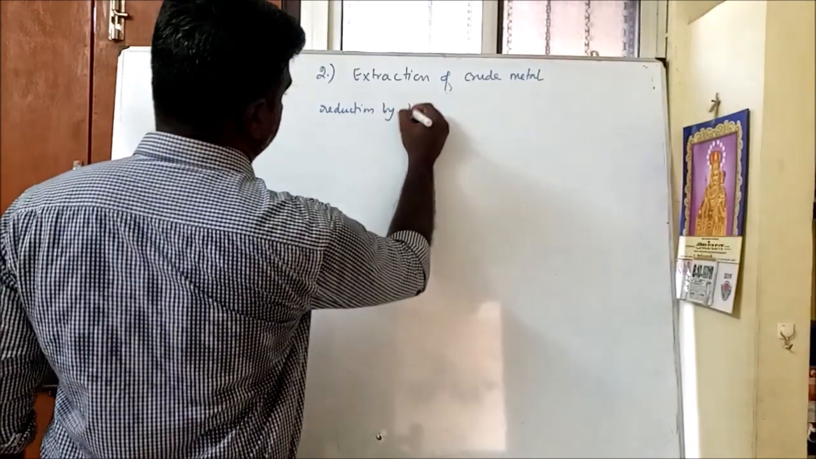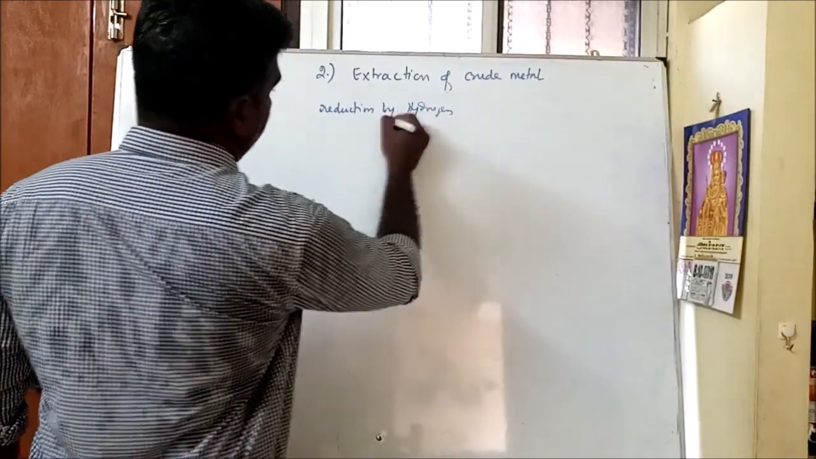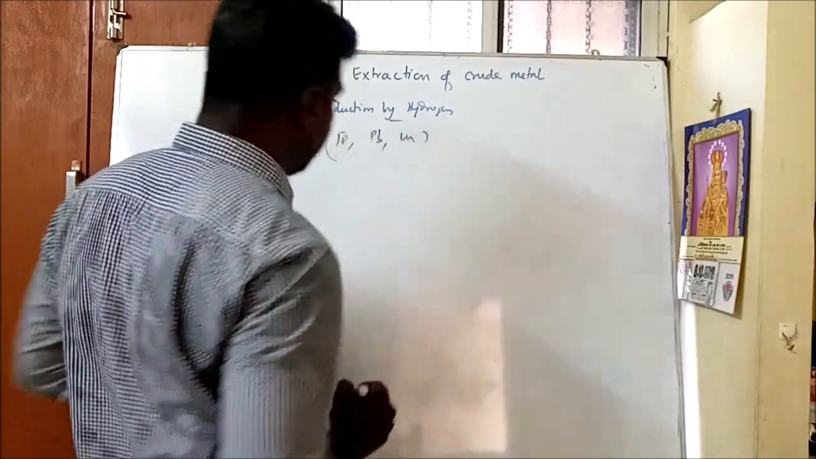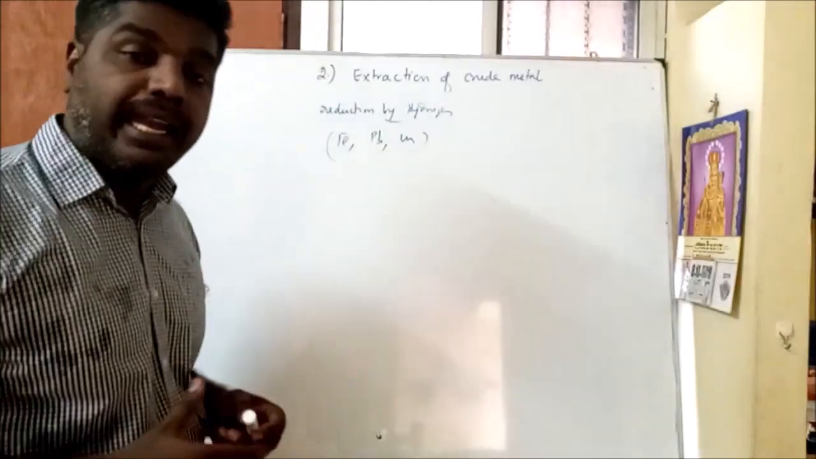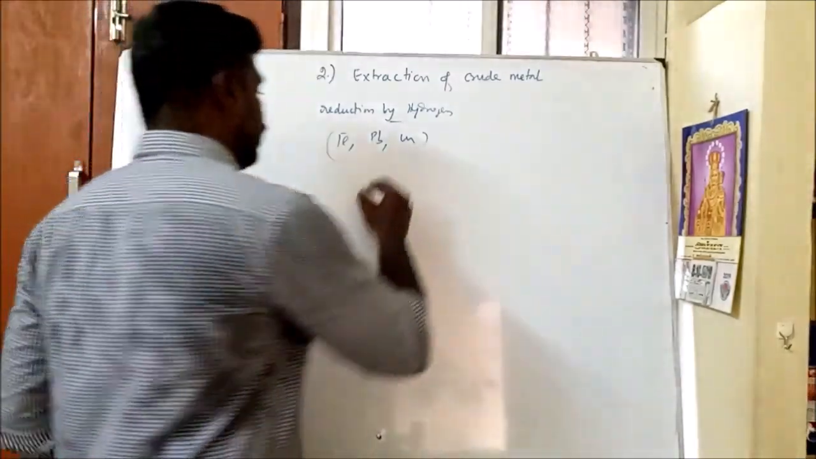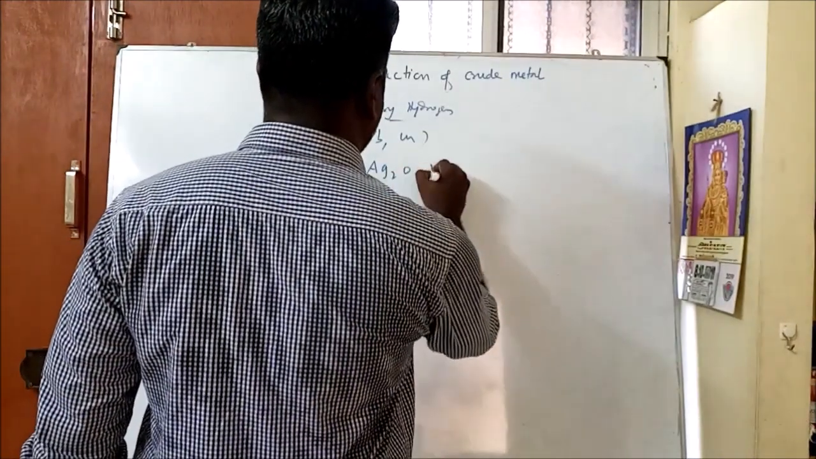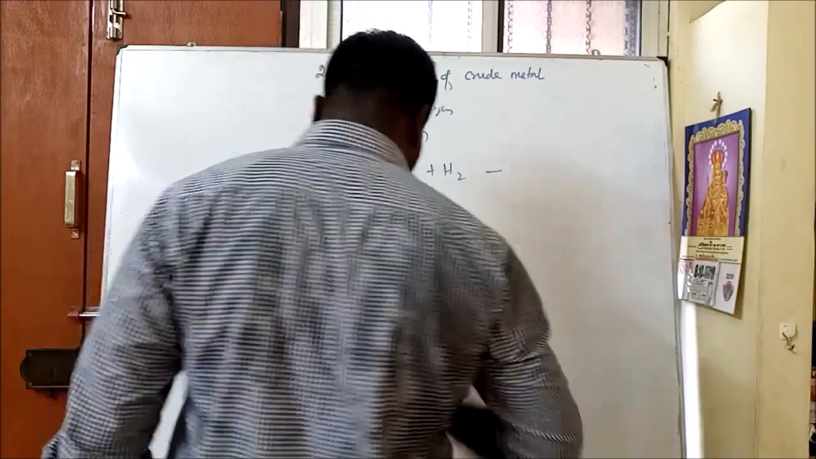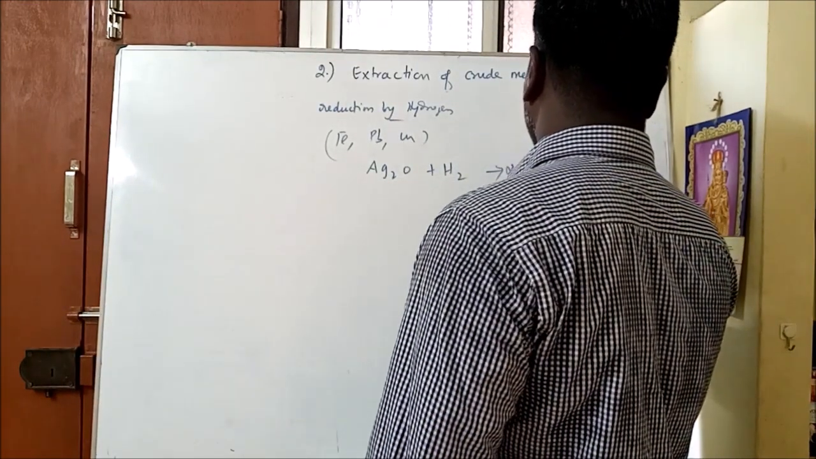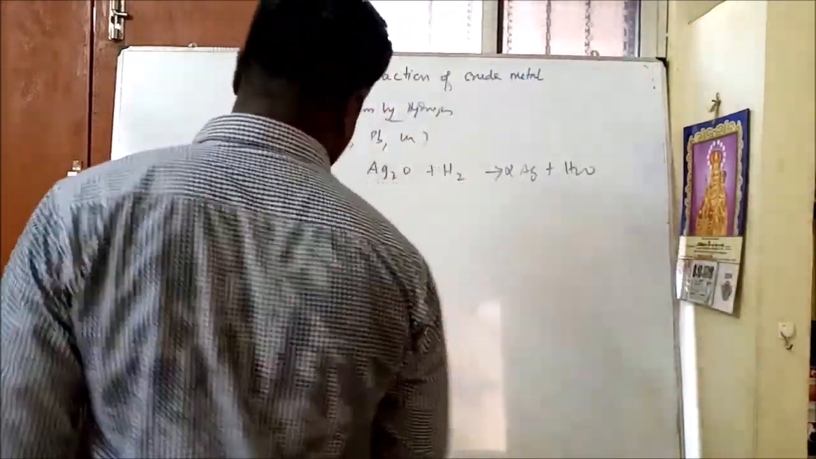Reduction by hydrogen. Metals and metal oxides like iron, lead, copper, which have a low electropositive nature, can be reduced by using hydrogen. For example, silver oxide, when it is reacted with hydrogen, forms silver plus water. One more example is there.